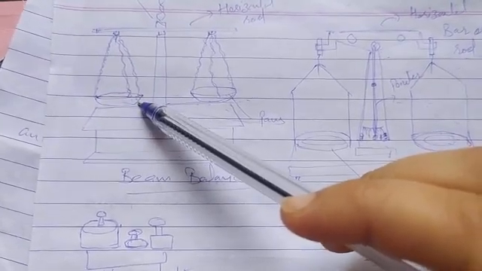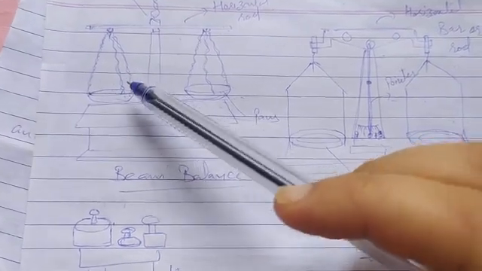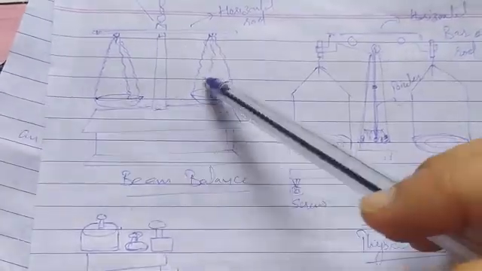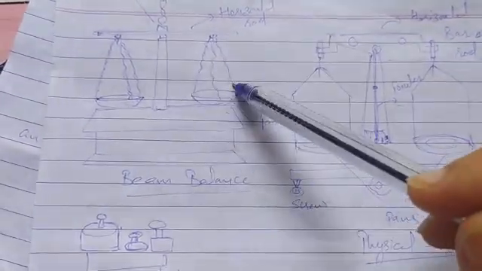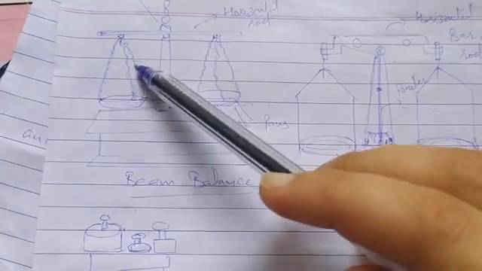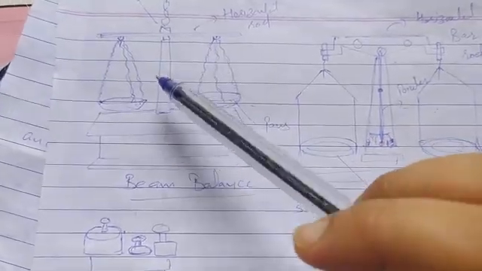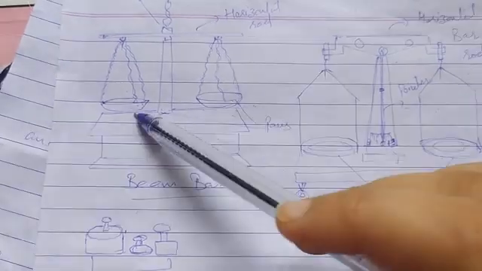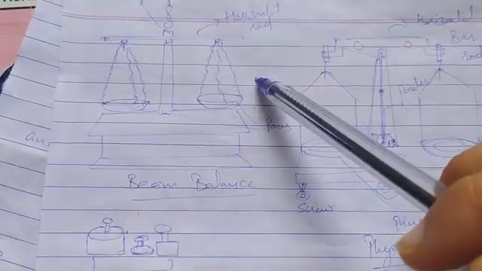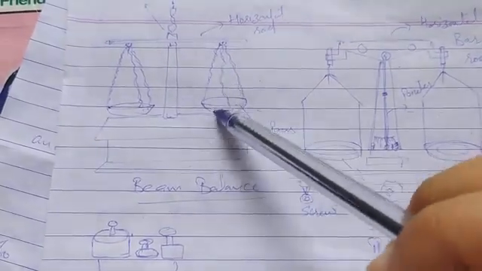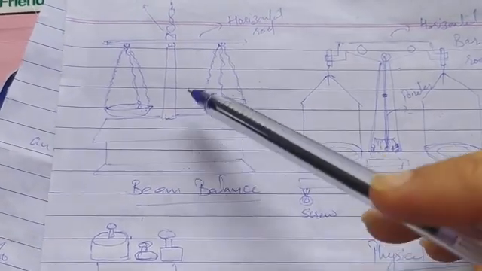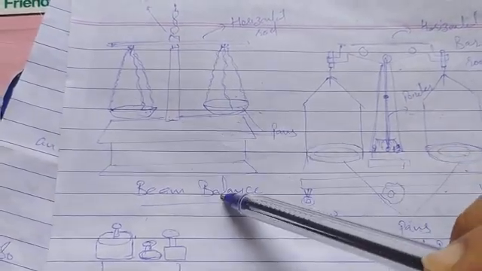How will we get the mass of the object? Because the masses in the two pans will become equal and the metal rod will become horizontal. So this means that the mass of the given object is equal to the total mass of the weights. So this is the working of the beam balance.